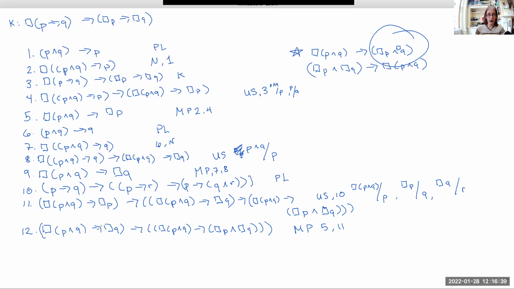This is also a conditional, and what we have for the antecedent is what we have at line 9. So modus ponens again allows us to get necessary P and Q implies necessary P and necessary Q. Modus ponens 9 and 12. And that is the formula we wanted to prove.